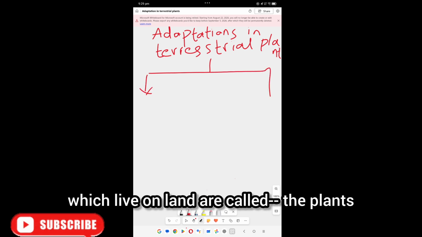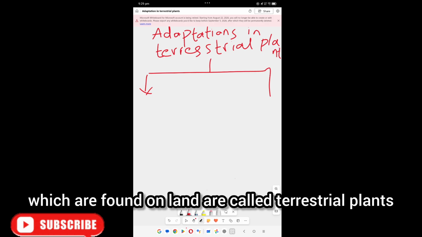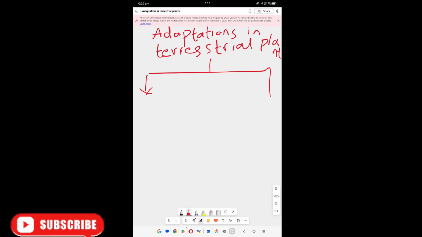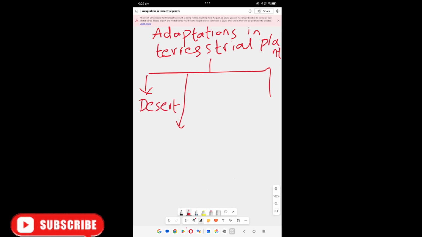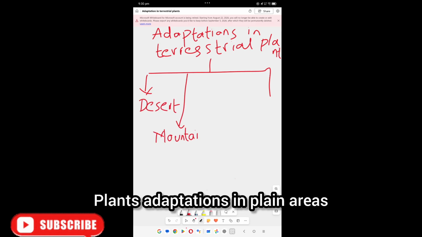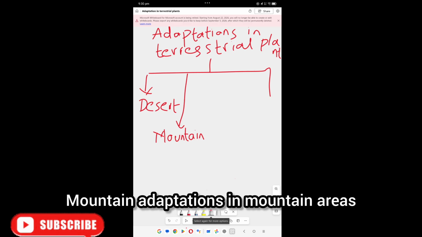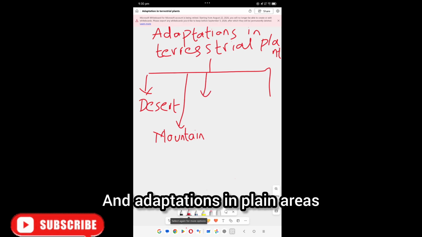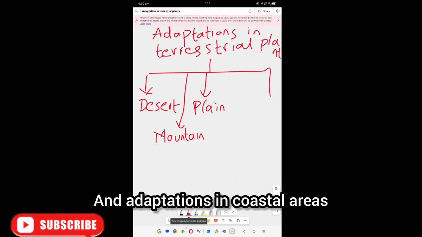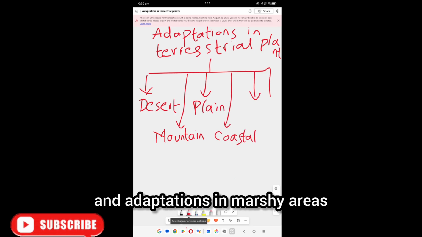In terrestrial plants we have adaptations in desert areas, adaptations in mountain areas, adaptations in plain areas, adaptations in coastal areas, and adaptations in marshy areas.